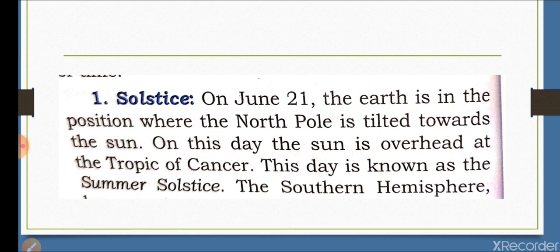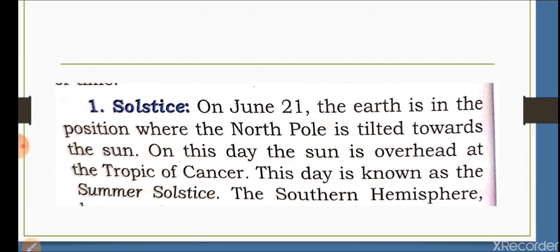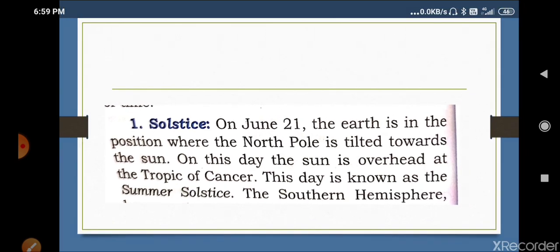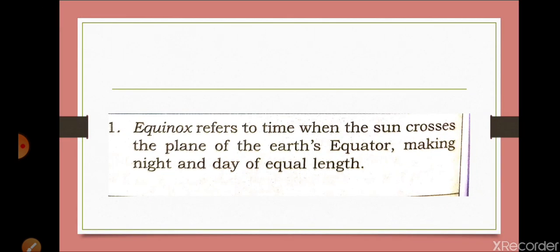I am repeating again: what is meant by the summer solstice? The earth is in the position where the north pole is tilted towards the sun. On this day the sun is overhead at the Tropic of Cancer. This is known as the summer solstice. On 21 June, the northern hemisphere faces the summer solstice. I hope this answer is clear to you. Now I am moving towards answer number 16.